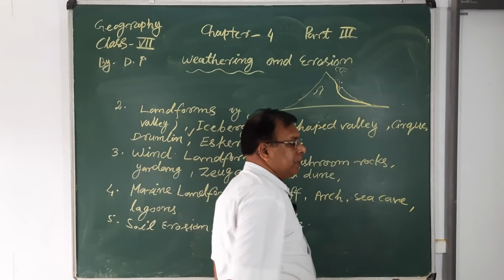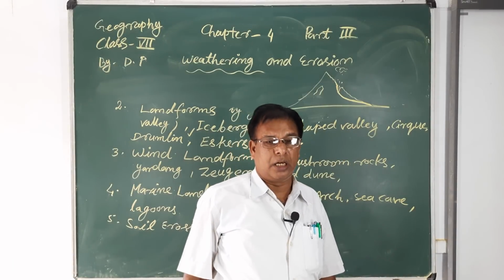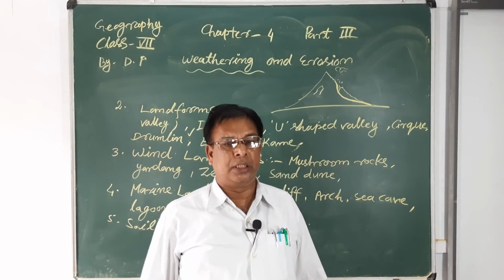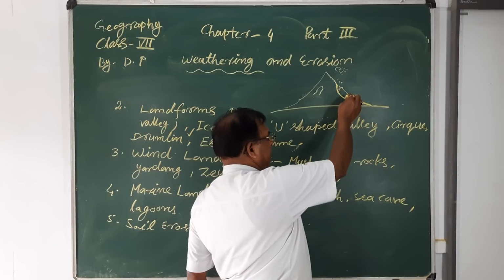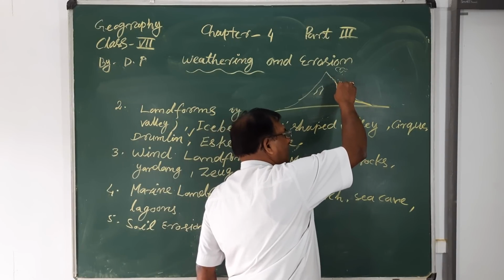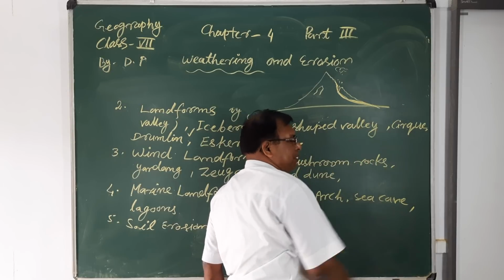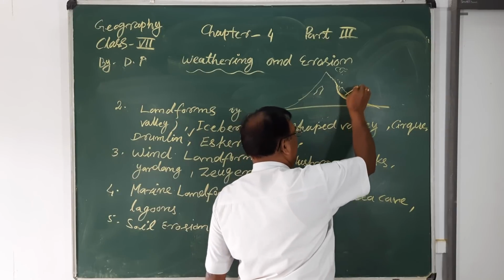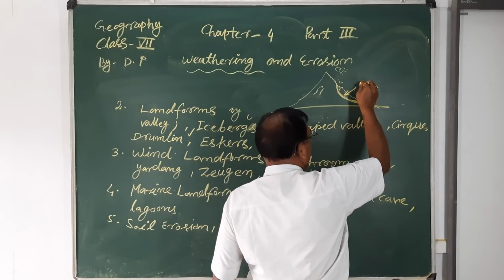pleasant-shaped chair or armchair, a shape like a comfortable chair forms. So this type of pleasant-shaped structure of the chair is known as the cirque. It is also called the cirque.